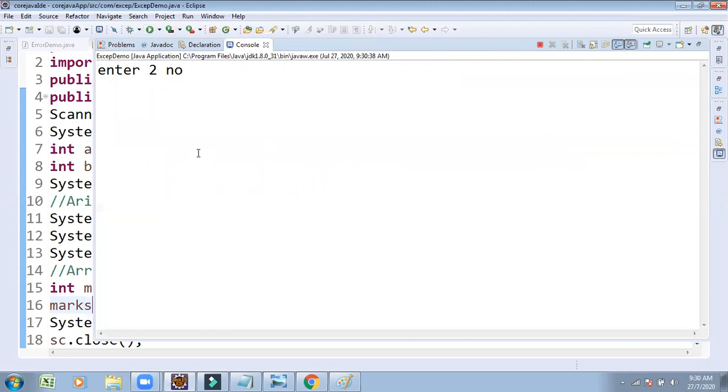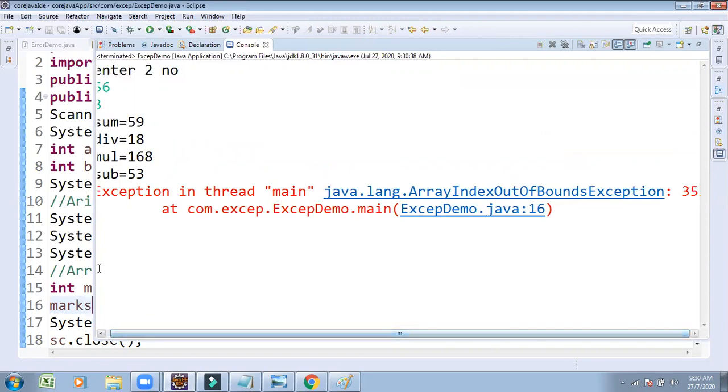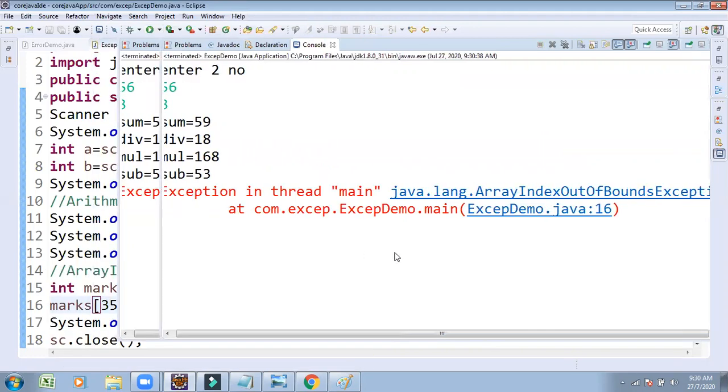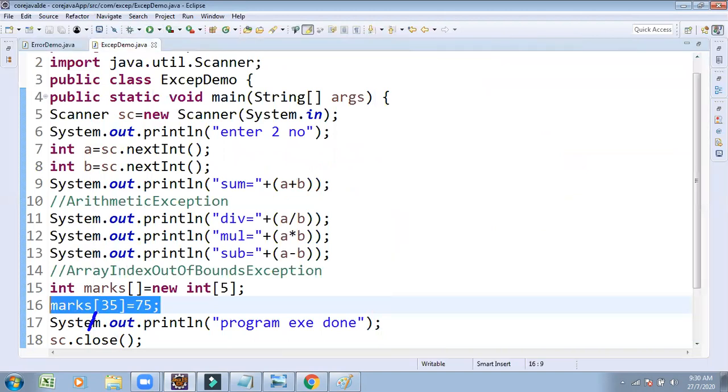Once again I am running this program. Here previously we got the exception at line number 16. Getting that? Presently I am getting the exception at line number 16. That's why after 16, whatever code is there is unable to execute. But now once again I am trying to execute this code.